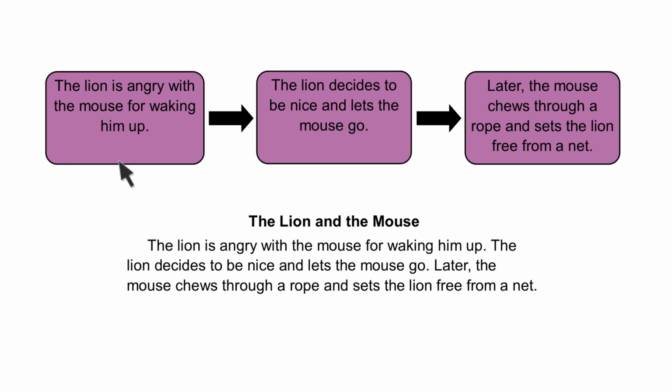The lion is angry with the mouse for waking him up. The lion decides to be nice and let the mouse go. Later, the mouse chews through a rope and sets the lion free from a net. This is our recounting of the story, The Lion and the Mouse.